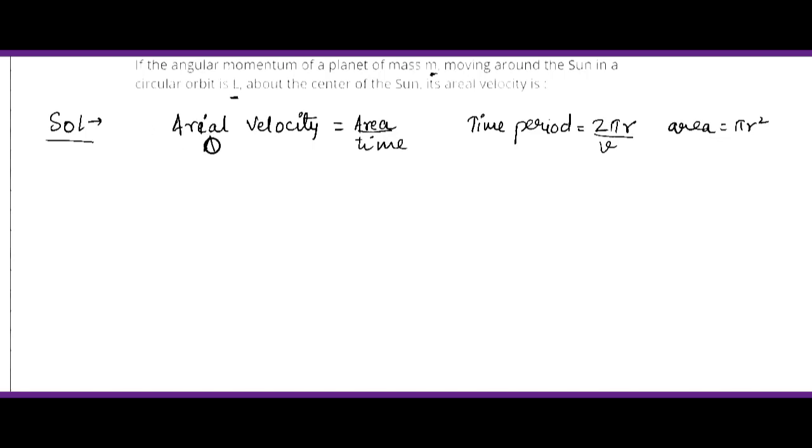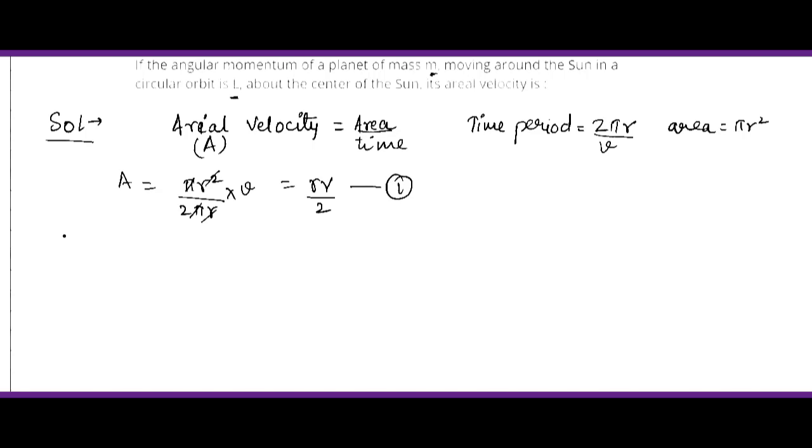So let us give its denotation as A, capital A, to the aerial velocity. So we can write capital A is equal to area, we have pi r square, and time period we have 2 pi r upon v. So after cancelling pi by pi and r from r, we have A equals to small rv upon 2. That's our first equation.